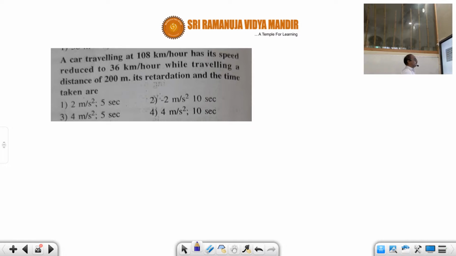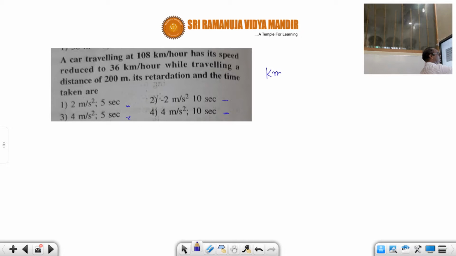Then look at this problem. A car is traveling at 108 km per hour, and its speed is reduced to 36 km per hour. If you look at the options, all the options are in meter per second. That's why you have to change this kilometer per hour into meter per second. We'll see how to change.